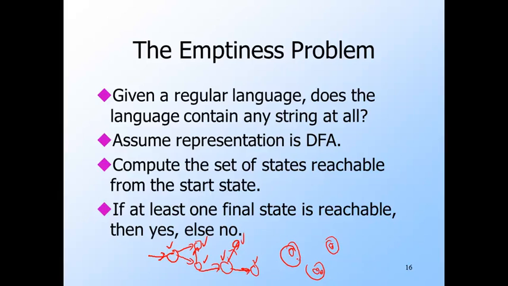Now, if you have an automaton with 3 states, it's pretty easy to tell what's reachable and what isn't. But if you have 1,000,000 states represented by some table, then it is hardly easy to tell. But fortunately, we have a straightforward search algorithm regardless of how large the automaton or graph is.